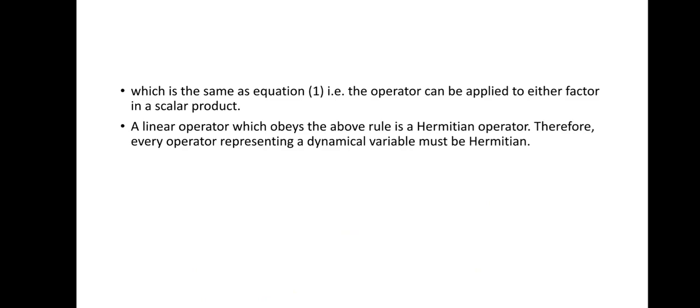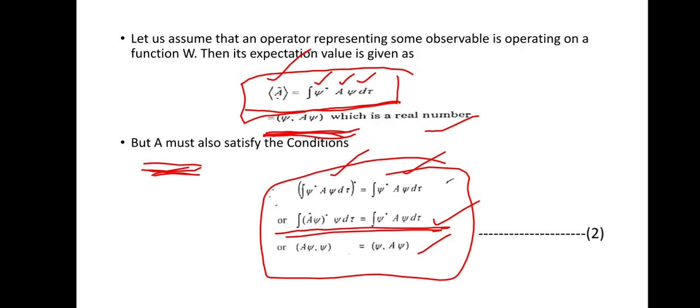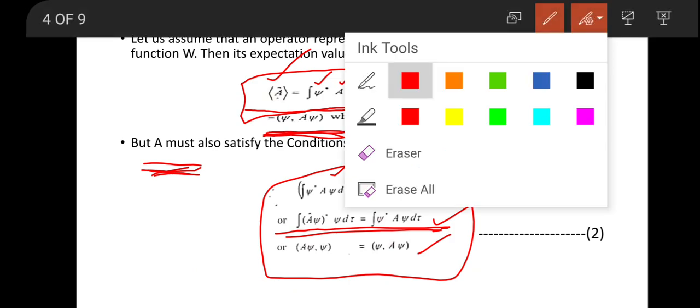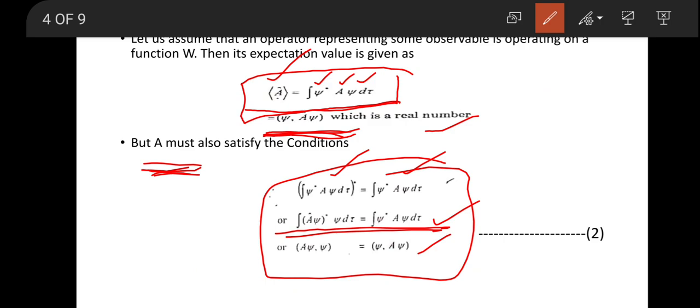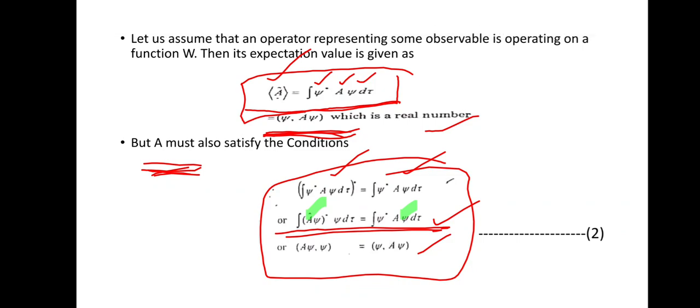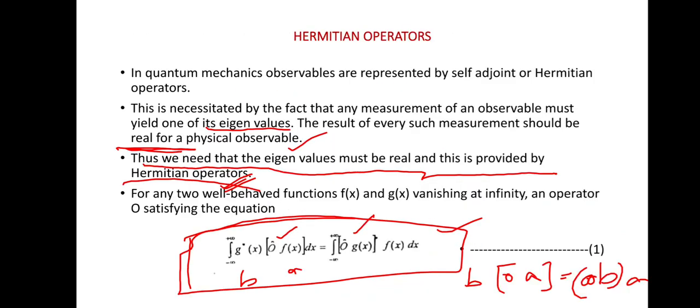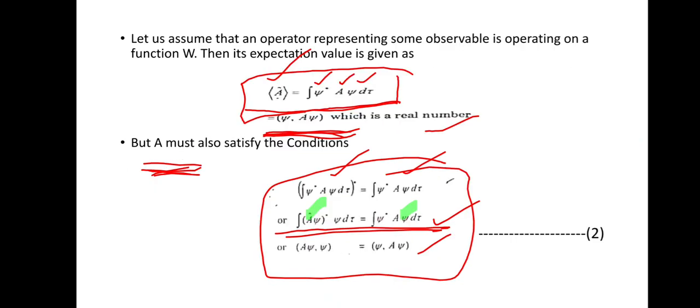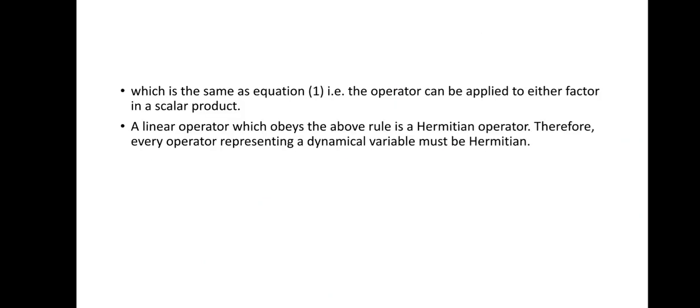So therefore, by saying that the operator can be applied to either factor in a scalar product, which means the operator A we can apply it to either of the product. Here this operator A bar is applied to the conjugate form, and here we are applying it to the normal psi form. So it is applied to either of these. In a similar way, here also we apply this operator O, applied to f of x, and here it is applied to g of x. So in this way we are representing these equations.